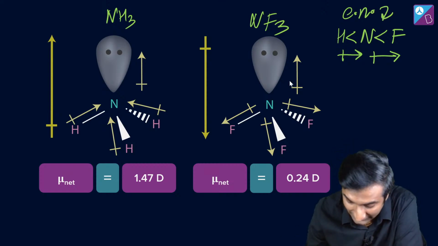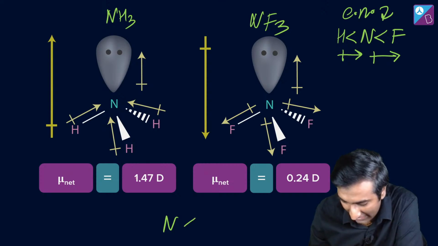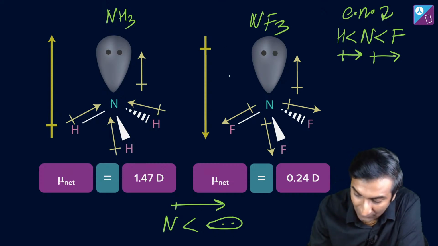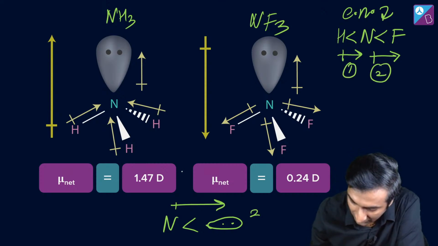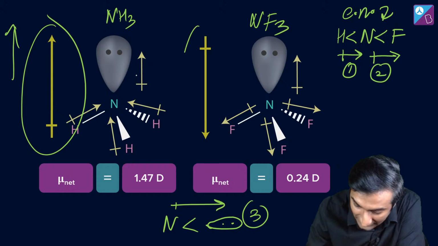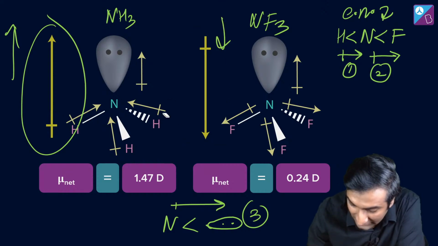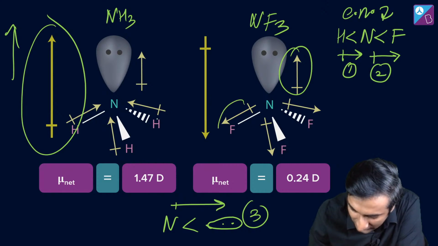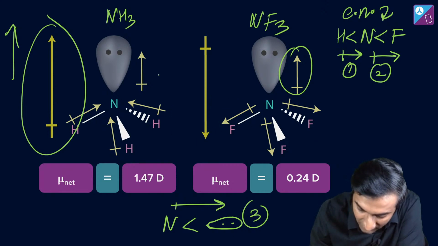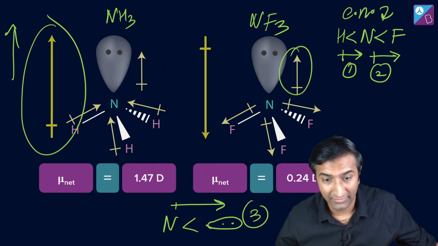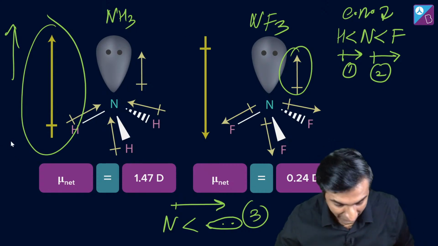And obviously, between nitrogen and the lone pair, it's always going to go in this direction. These are the three things you need to keep in mind: number 1, number 2 and number 3. Using this you can see clearly that the overall of this one is up and the overall of this one is down, because these three going down are slightly getting cancelled out by this guy. So this upward thing messes with these three things. That is why its size is a little smaller. I'll make this a little smaller so it will be easy to understand, because the vector is supposed to have that direction. Right now it looks like both are equal, but that's not the case.